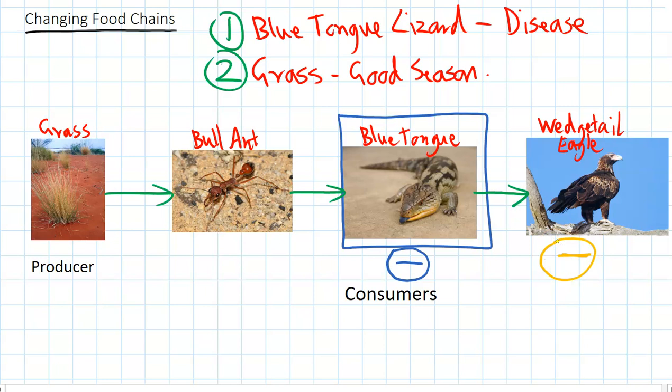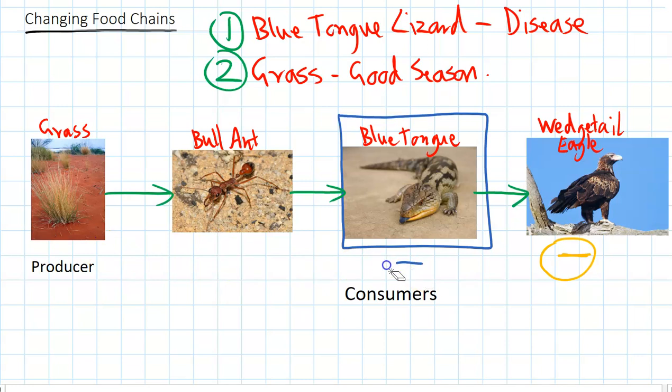But on the other hand, the bull ants, which normally get eaten by blue-tongues, don't have as many predators anymore. So the bull ant population will actually increase. So there'll be lots more bull ants running around. And then if we think about the grass at the start of the food chain, well, suddenly there's more bull ants in this ecosystem eating the grass, so the grass will start to reduce in numbers too. So you can see that just one change in the blue-tongue population will cause lots of other changes at all different levels of the food chain.